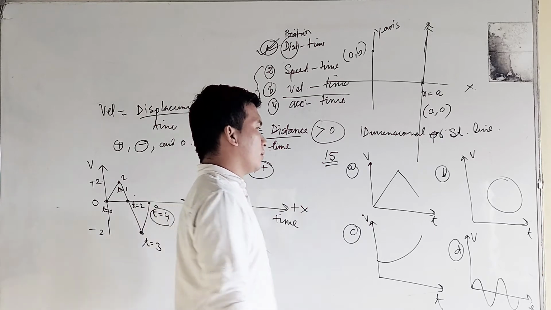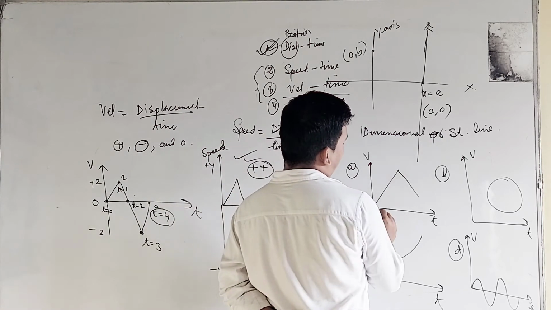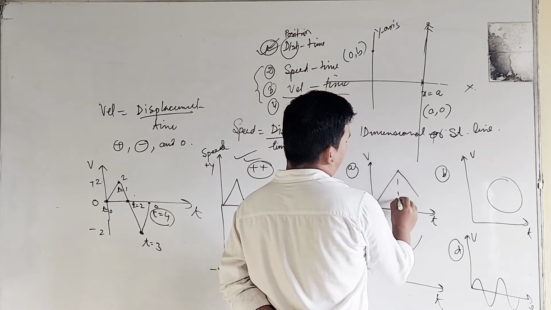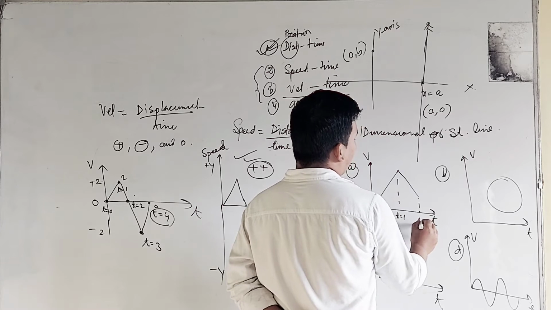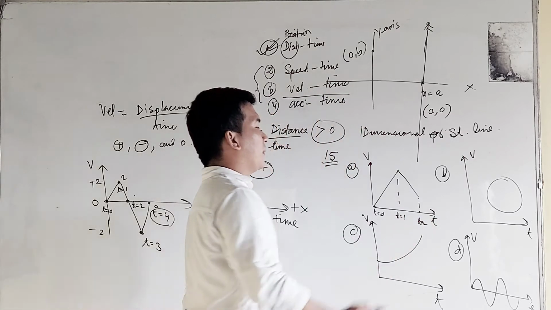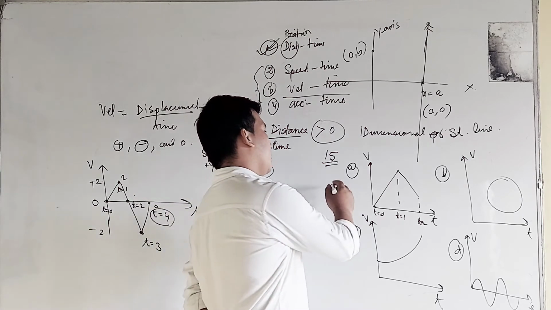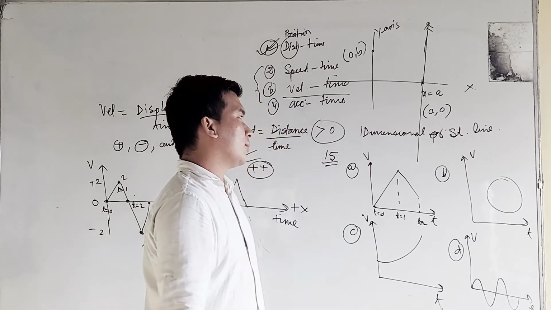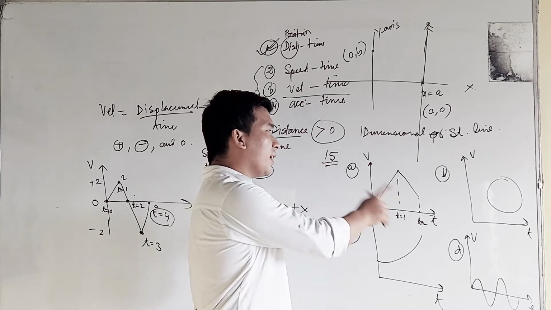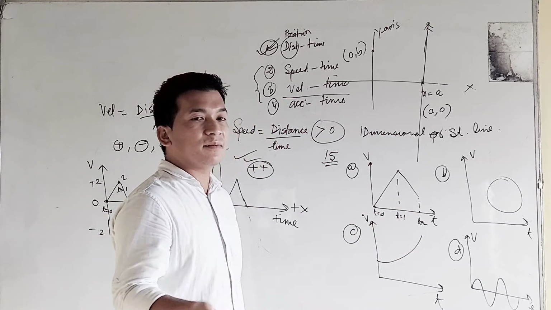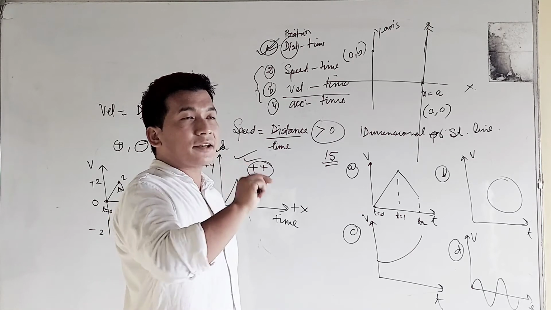This is t equals 0, this is t equals 1, this is t equals 2. That means at different times we have different values, so this graph can represent a velocity-time graph. But in the question it is being asked to find the graph that cannot represent